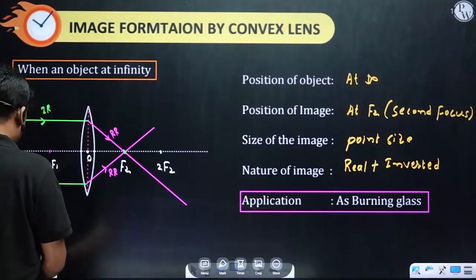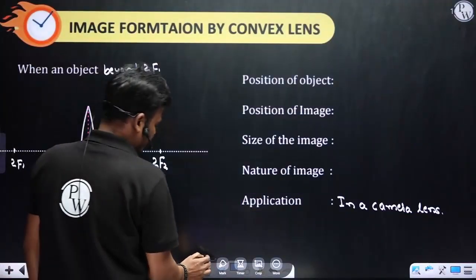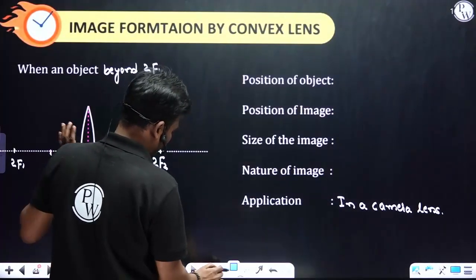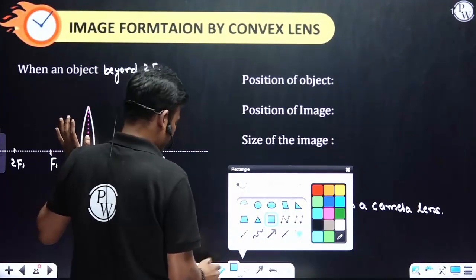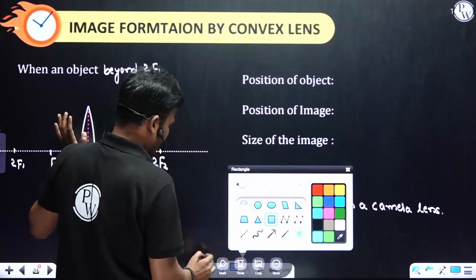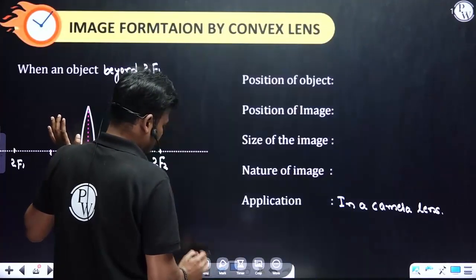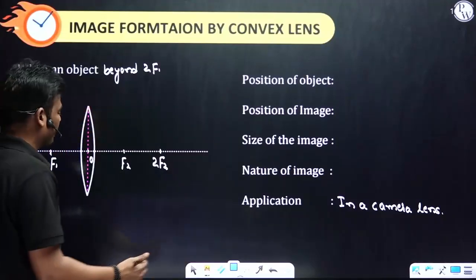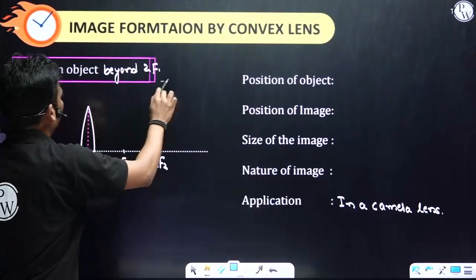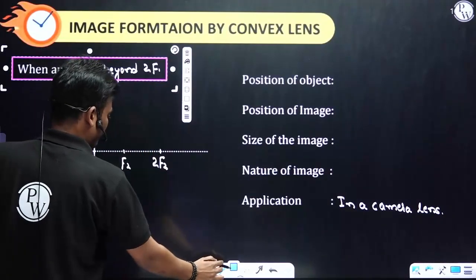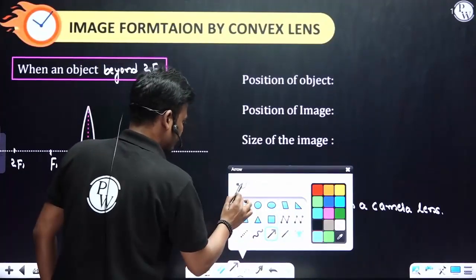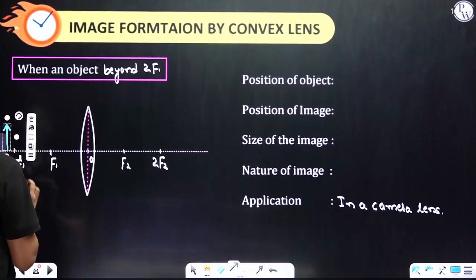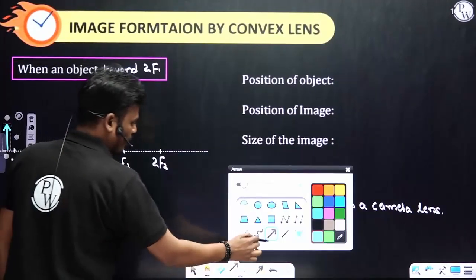Second point, when the object, so first I'll finish all the cases, then I'll show you the simulations, okay? Or else it will be tough to handle, or increase and decrease the brightness again and again. Right. Beyond 2F1. Beyond 2F1 means, let me consider this position, okay?